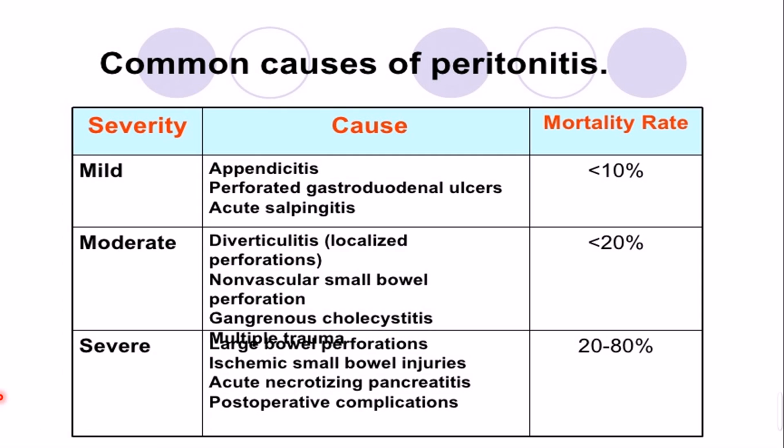So here I have divided into mild, moderate and severe. Due to all these reasons, in the mild state the death rate will be less than 10%. In moderate cases, the death rate will be less than 20%, whereas in severe cases there is a high chance of mortality, 20 to 80%. Now the causes: it could be appendicitis or acute salpingitis, diverticulitis, non-vascular small bowel perforation, multiple trauma, large bowel perforation, postoperative complications, and so on.